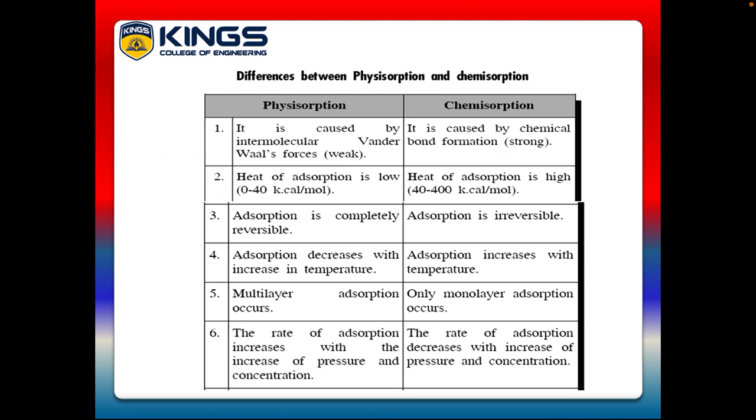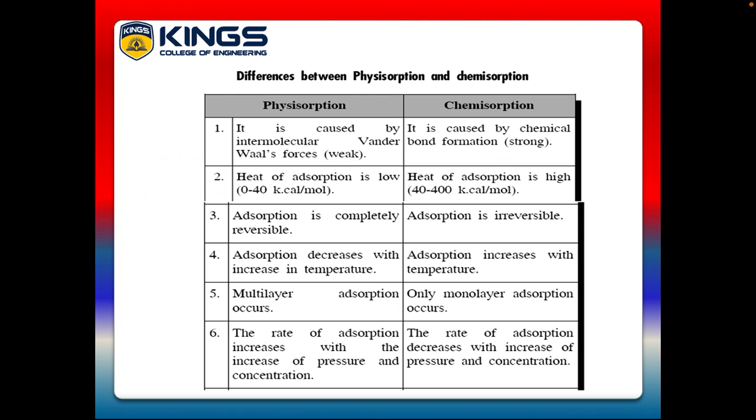In physical adsorption, multilayer adsorption occurs. The reason is that it is held by weak van der Waals forces; when the first layer is removed, a second layer is formed, then a third layer, and so on. Multilayers are possible in physical adsorption. But in chemical adsorption, only monolayer adsorption occurs. The reason is that the adsorbate is held by a strong covalent bond. It cannot be reversed or removed, so only one layer occurs in chemical adsorption.